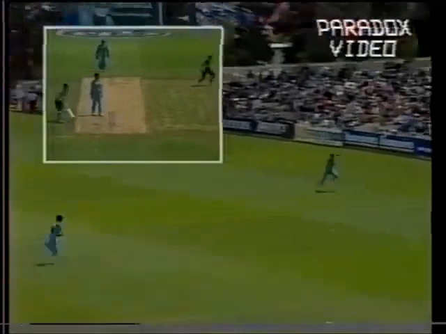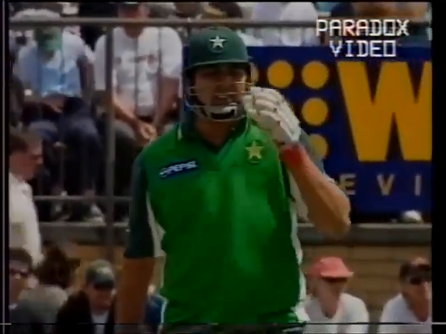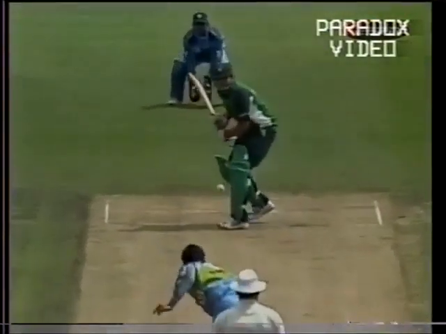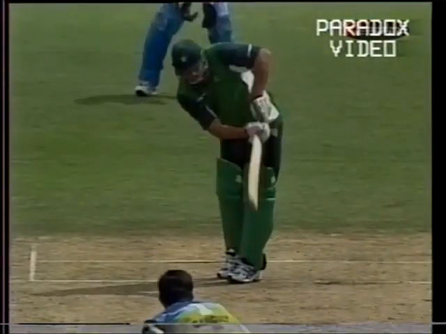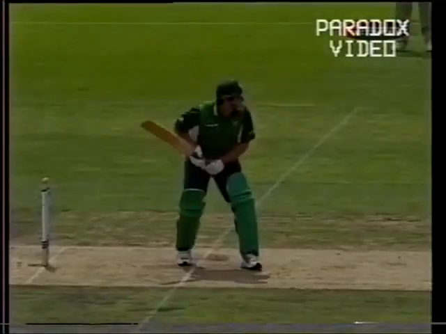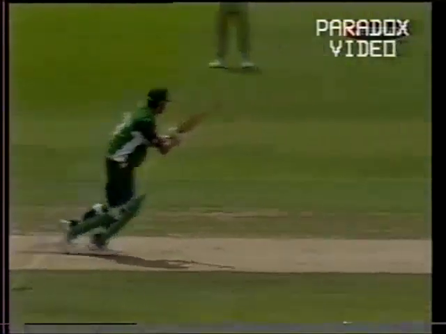Off the mark, and the ball is going very fast over this outfield. That's a good shot. Yes, that's very elegantly played. He's a lovely timer of the ball, Inzamam-ul-Haq. He's also very powerful. Just watch this. Lovely timing here. Nice still head, and he just rolled the wrists on that one right off the meat of the bat, and it went racing away to the boundary.